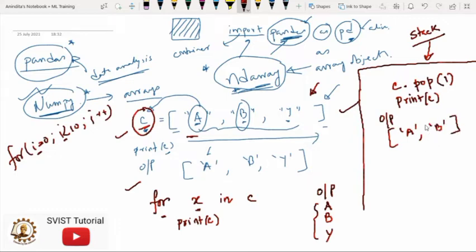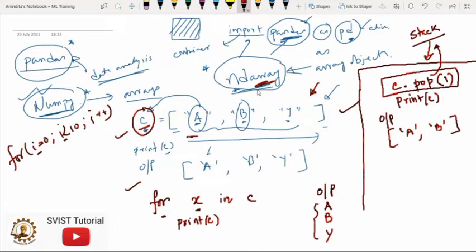Now the question is why? Try to understand, pop is associated with stack. And in case of stack, which element should we remove? The topmost element. So in this case, the Y is removed, the topmost element in the stack. So this activity is very, very important to remember. This is how we can remove many elements one by one from the array. So this is the removing activity that you can use. So it is all about arrays in case of Python.